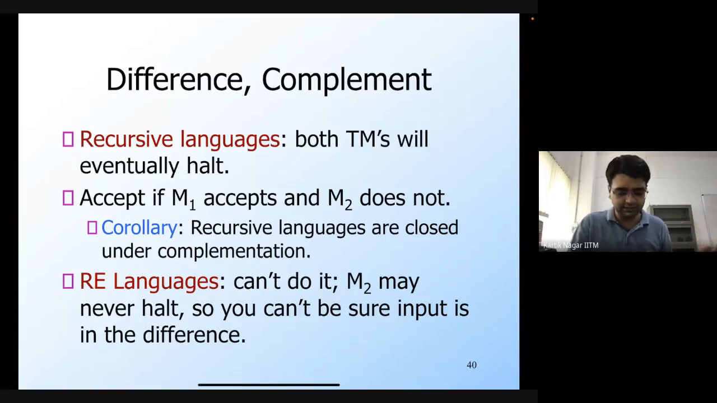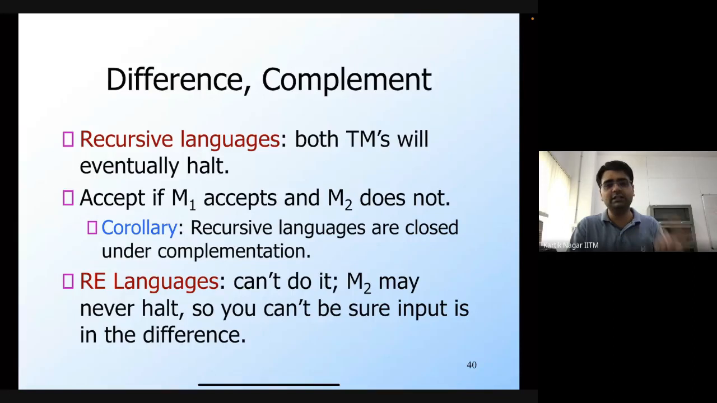With respect to difference and complementation, the recursive and the recursively enumerable languages behave differently. In particular, let's say that you are trying to design a TM for difference. You're given a TM for both L1 and L2, so you will again run both of them in parallel. But now, if you want to find the difference, then one of them, let's say M1, should accept it and M2 should reject it.